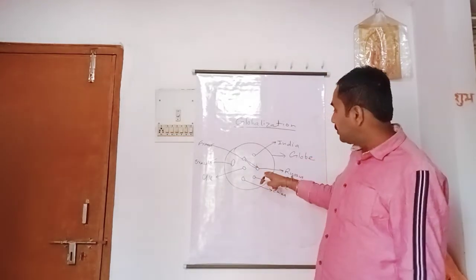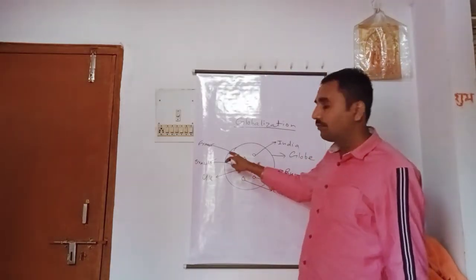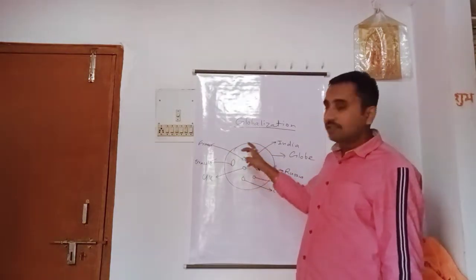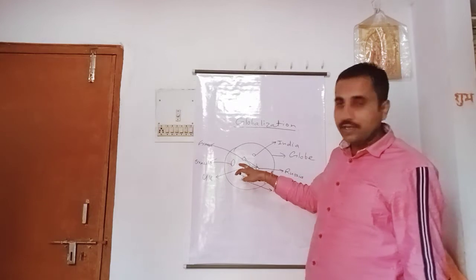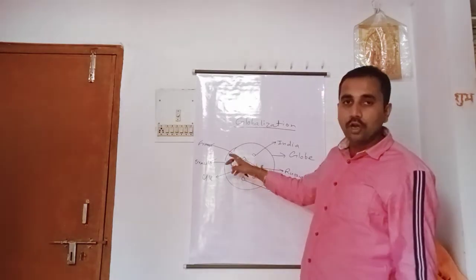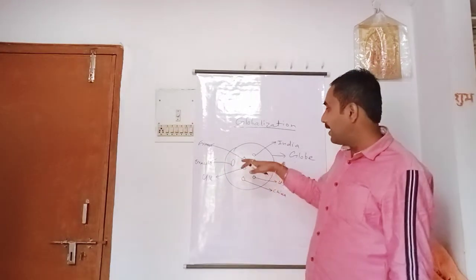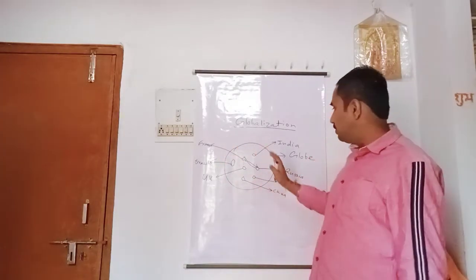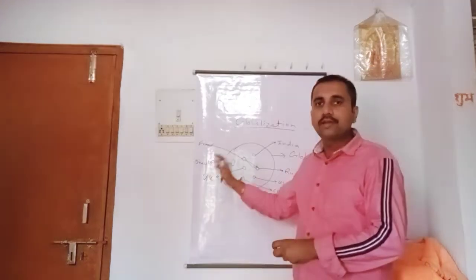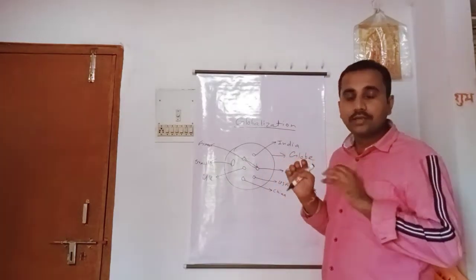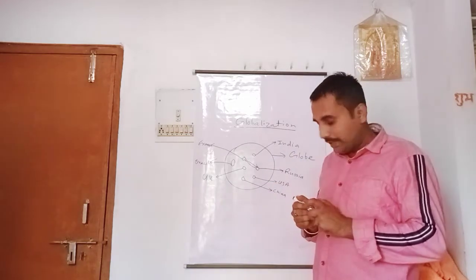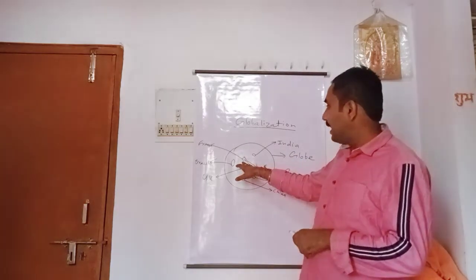Suppose Russia sold some weapons to France. France will purchase the weapons, but it will also demand the technology of that machinery. So some engineers will go from Russia to France, and they will train and teach them.